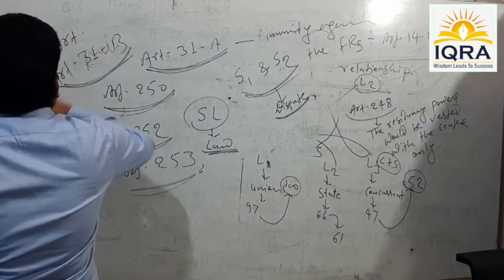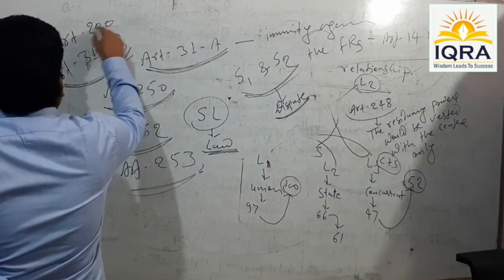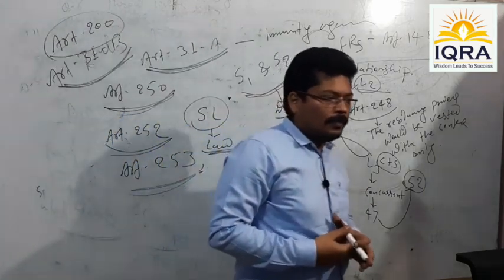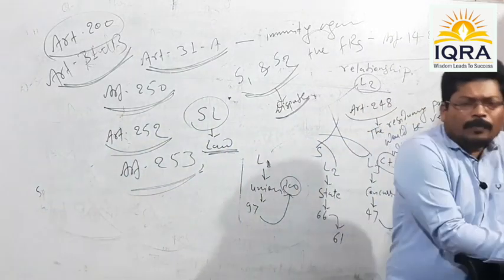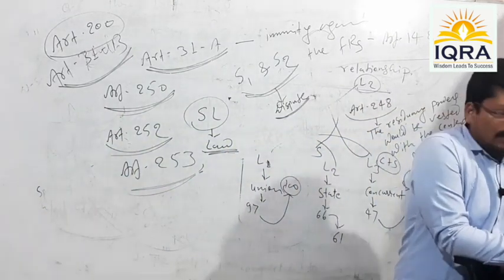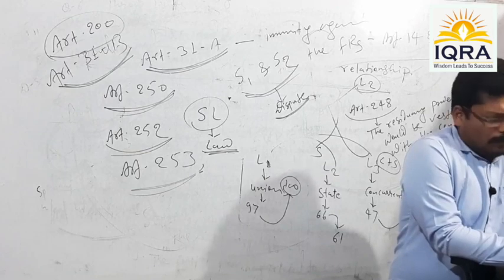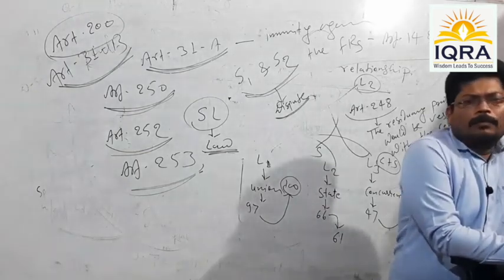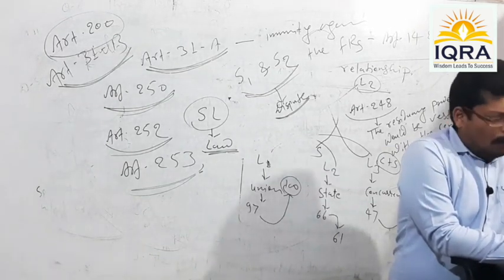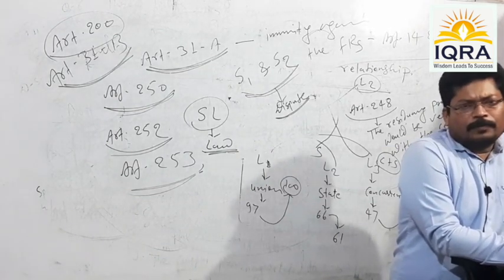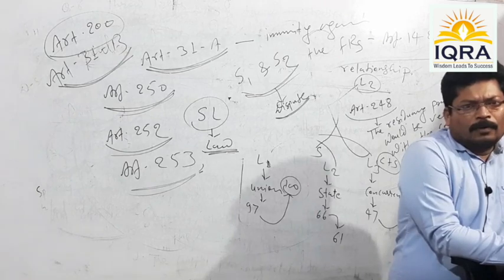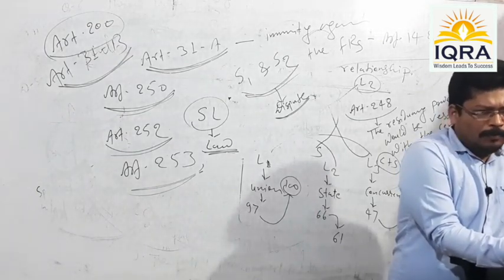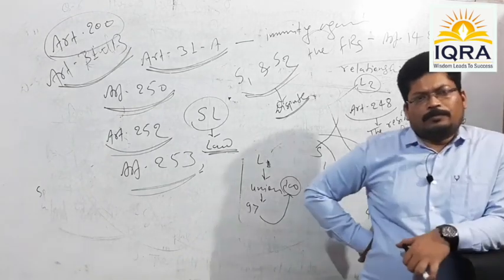The provision of the Indian Constitution given under Article 200. See, under Article 200, it is given that the governor of a state can reserve all kinds of bills, including the money bills, for the assent of the president.